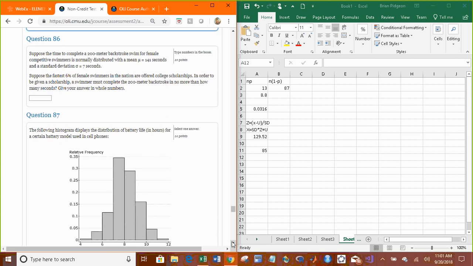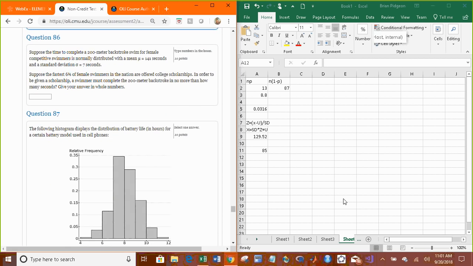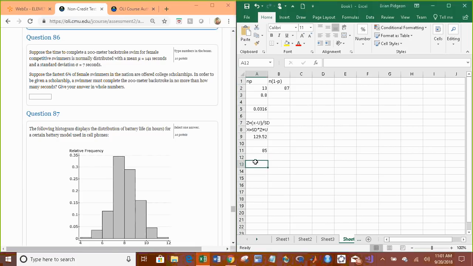All right. Suppose the time to complete a 200-meter backstroke swim for female competitive swimmers is normally distributed with a mean of 141 and a standard deviation of 7. Suppose that the fastest 6% of female swimmers in the nation are offered scholarships. In order to be given a scholarship, a swimmer completes the 200-meter backstroke in no more than how many seconds? In this case, for the fastest 6% of swimmers, we're given the probability. The probability that x is less than some value is 6%.